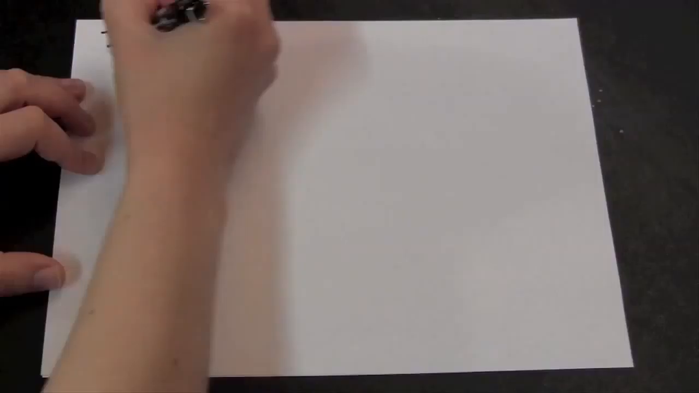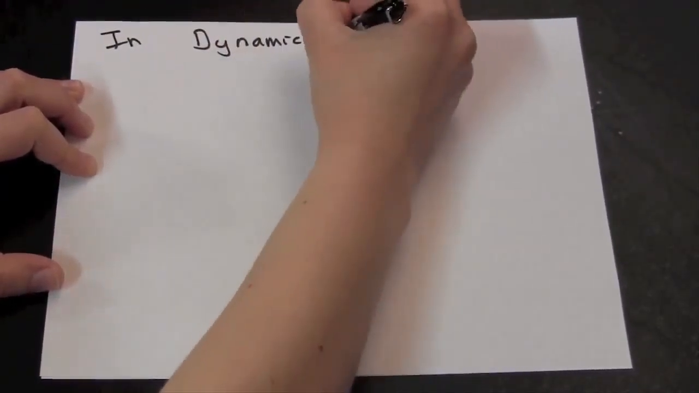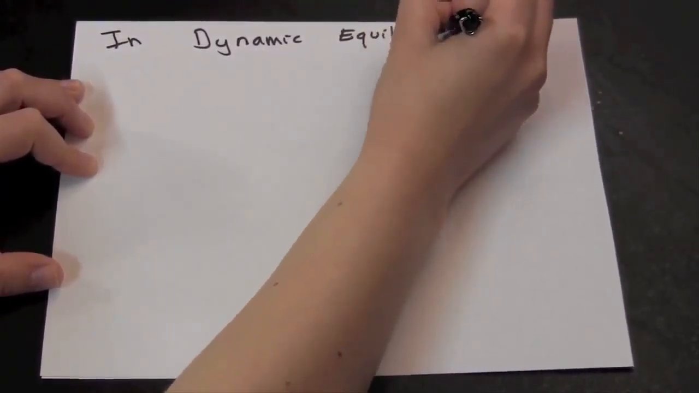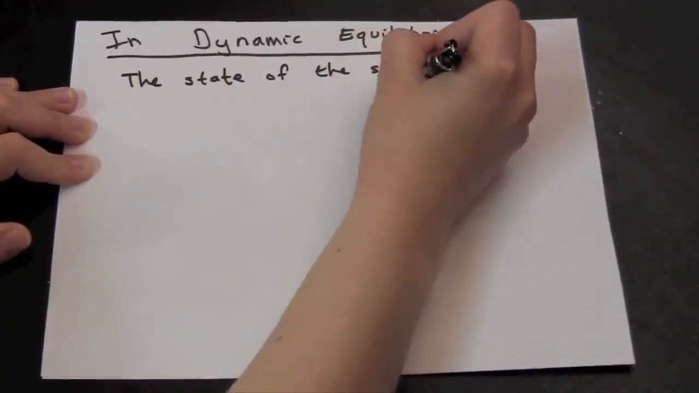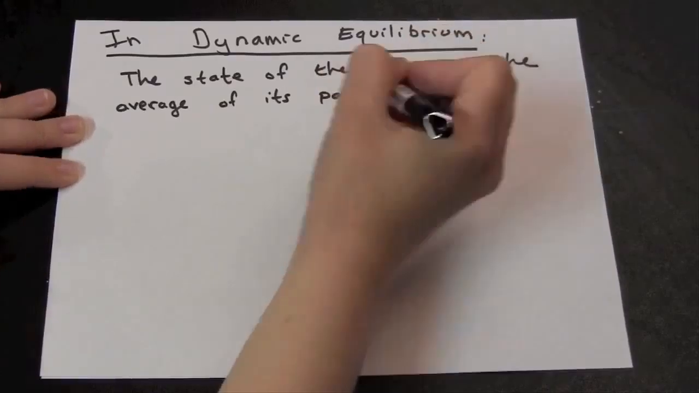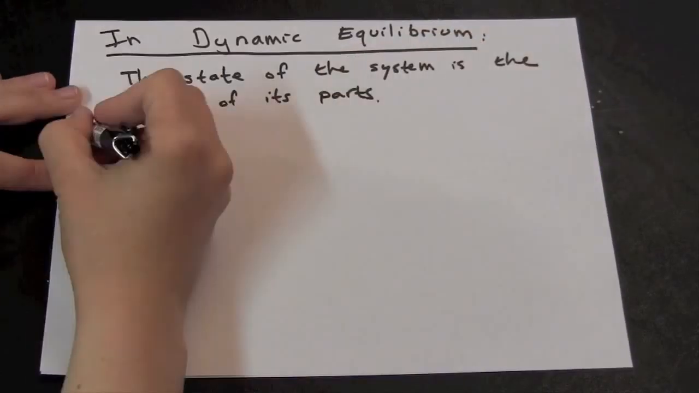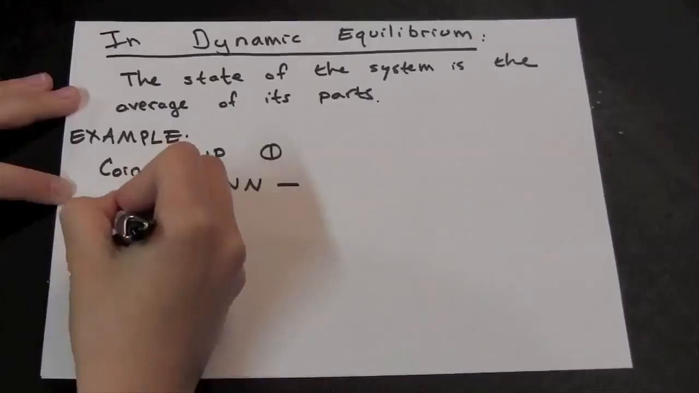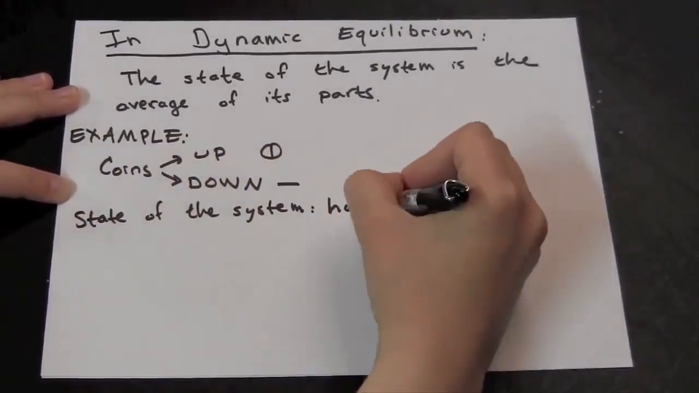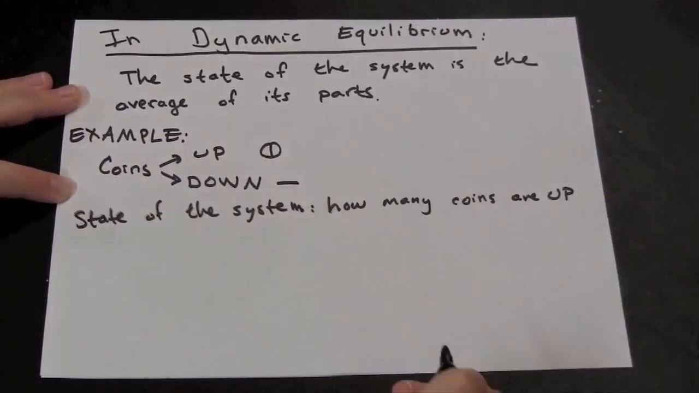But sometimes, even when opposing forces balance each other, small parts of the system still move. In dynamic equilibrium, the state of the system is the average of its parts. The average state can stay the same, even if small parts change. For example, an individual coin can either be up and spinning, or down. The state of the system is how many coins are up.